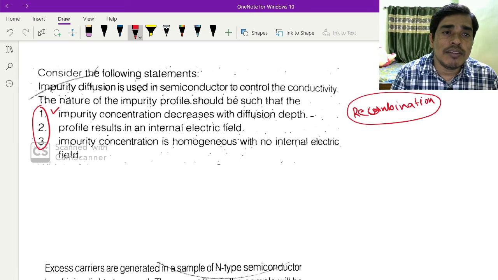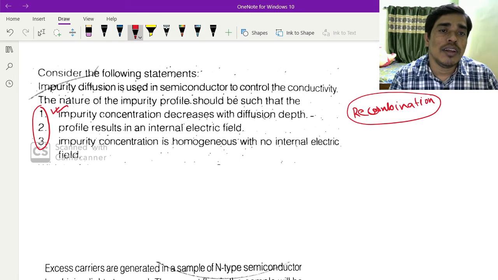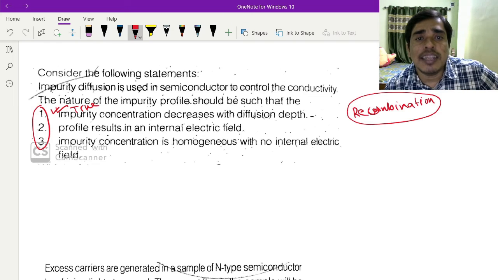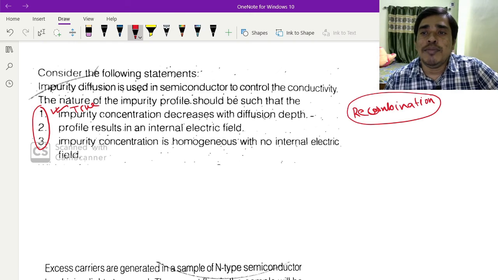So this is true. Another statement: the profile results in an internal electric field.